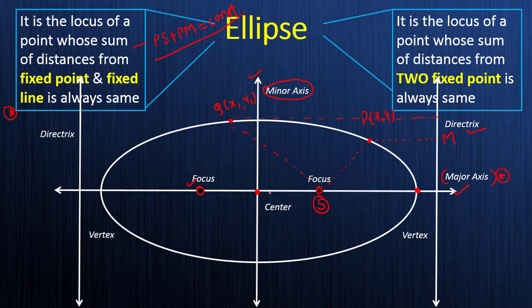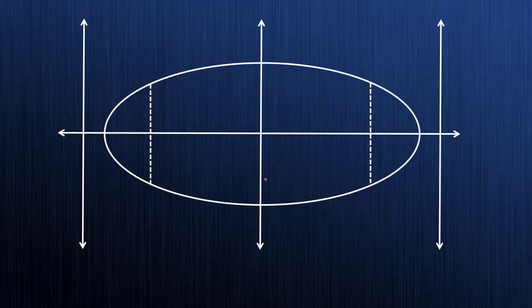Okay, so let's have all the coordinates here in this figure. Suppose this is a point C, which is the center (0, 0). Here we have the focus, which is denoted as S, so S is (ae, 0). We'll see what e is. Next, this is a focus. Now this is a vertex, and its coordinates are (a, 0).